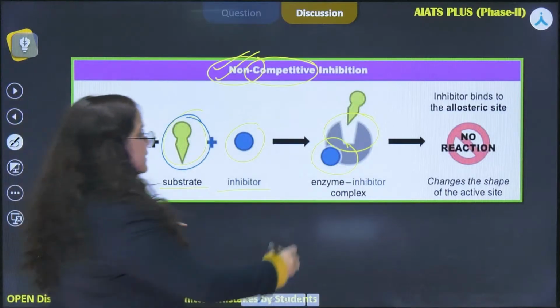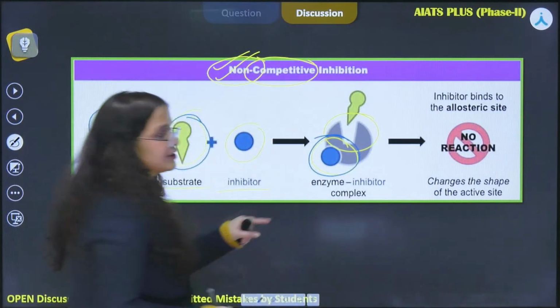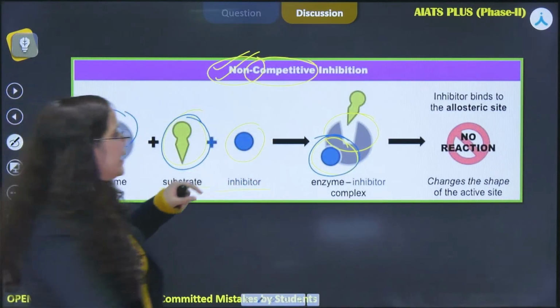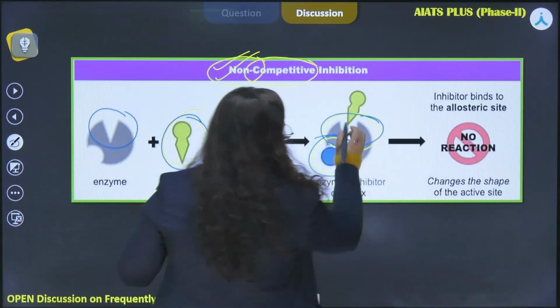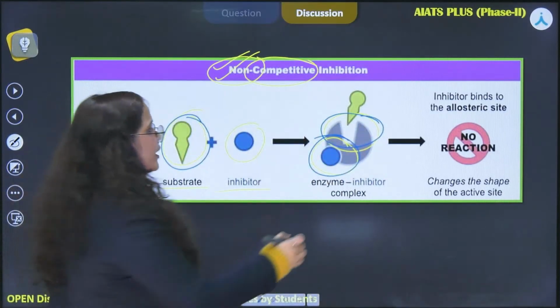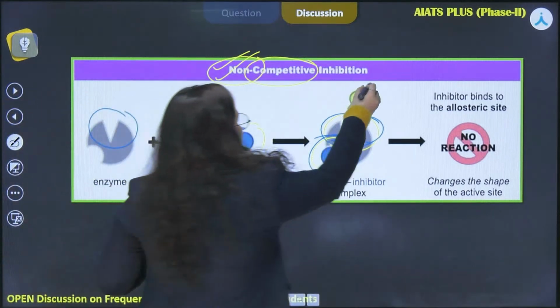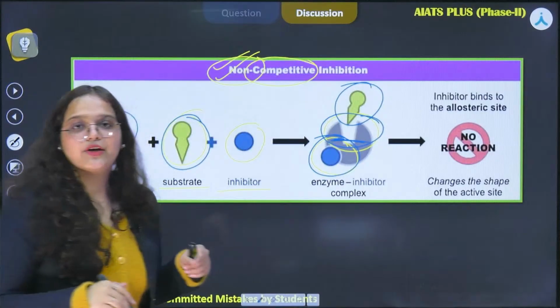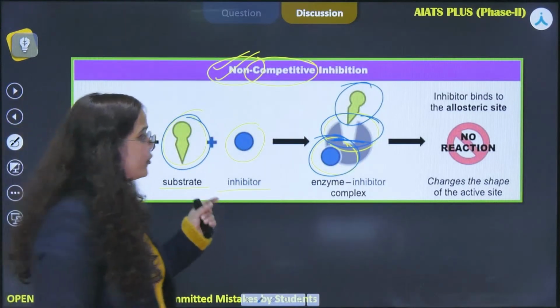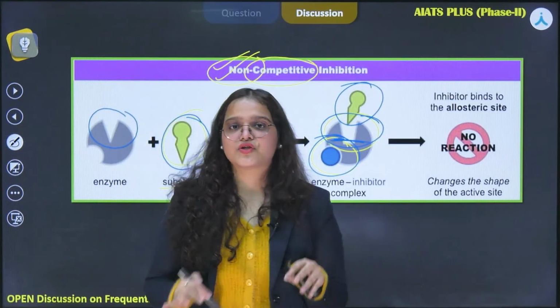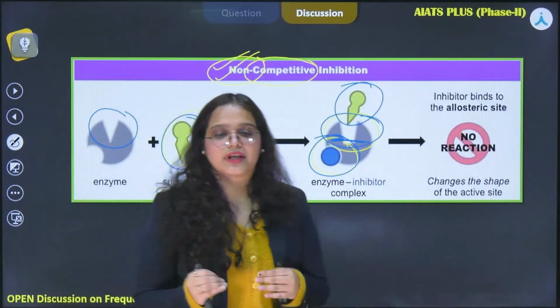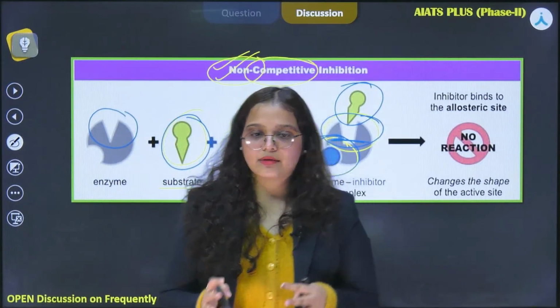But when this evil got attached to the enzyme, it changed the shape of the active site. It became broader. So even if our substrate will try to fit in, it will not, and that is how the rate of this reaction will now get inhibited.